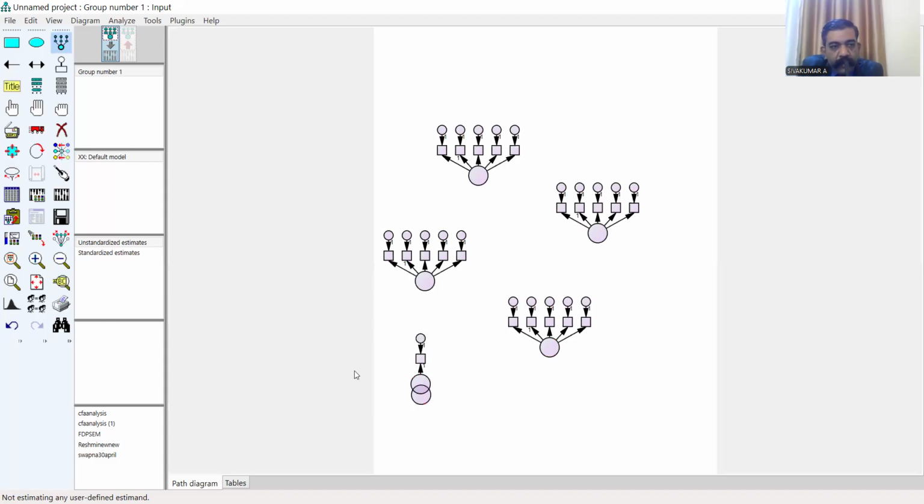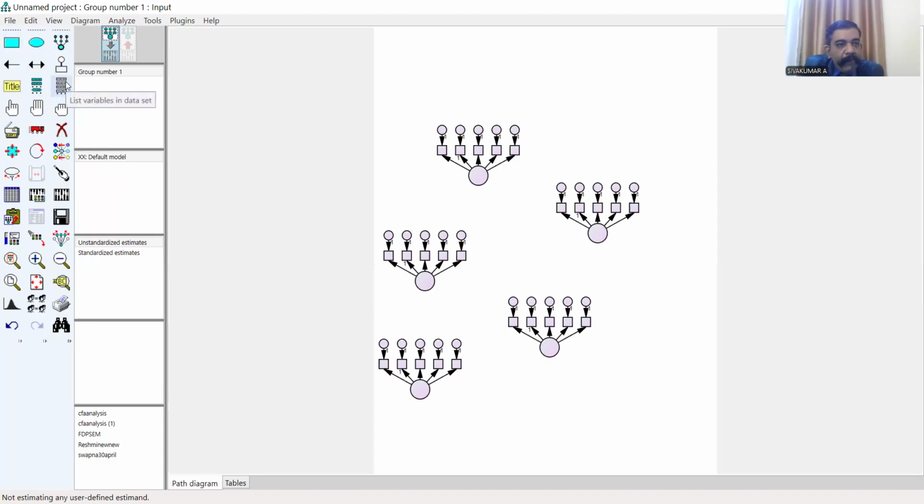Okay, there's a mistake, so delete it and type it again. Then you have to transfer the variables into rectangle-like boxes.